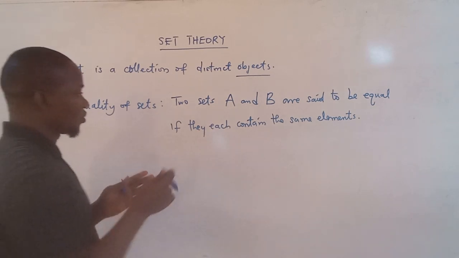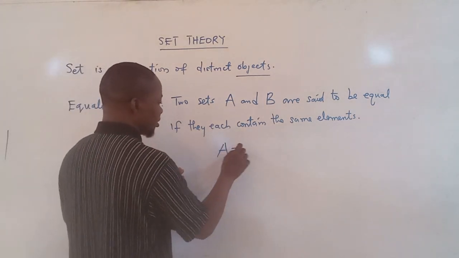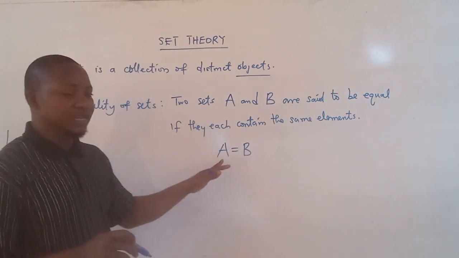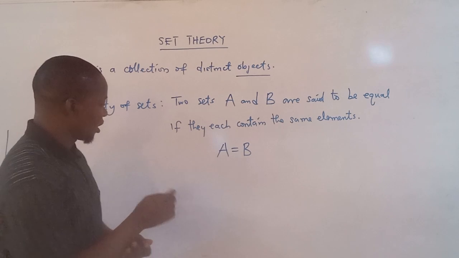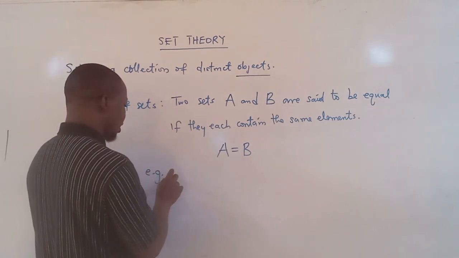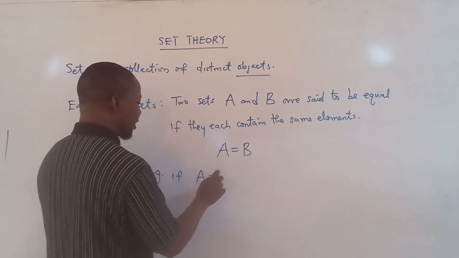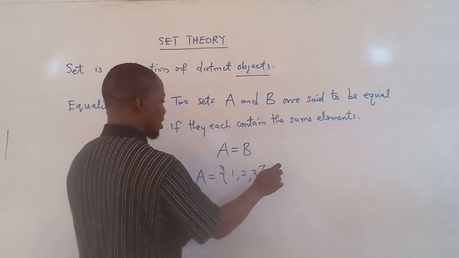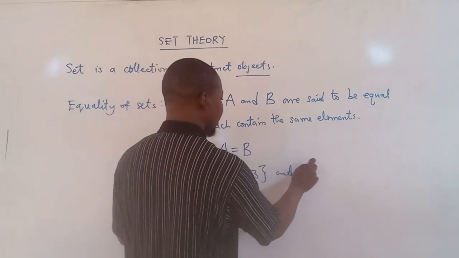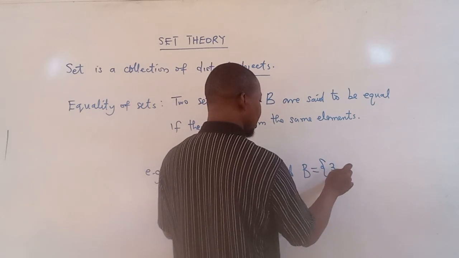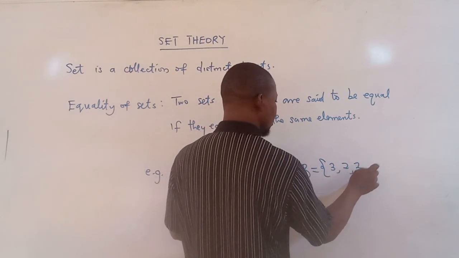So we'll use the notion of equality to say that A is equal to B. Let's see, for example, if A is given as {1, 2, 3} and then say B is equal to {3, 2, 2, 1}.